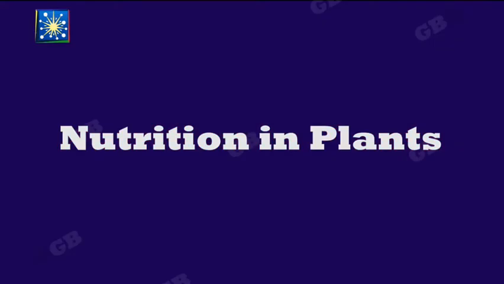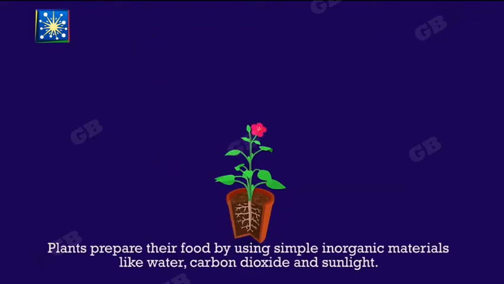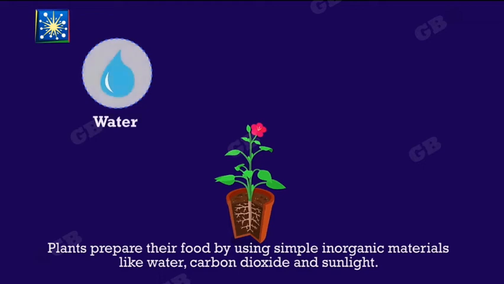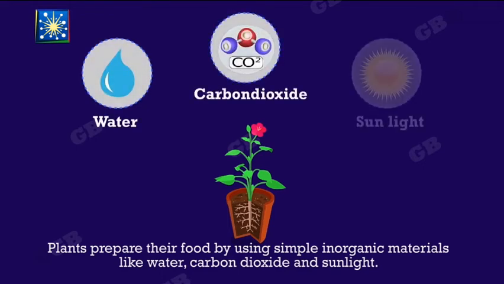In today's class, we will discuss our next topic, that is nutrition in plants. So as we know that plants are autotrophic, which means self-feeding, यानी कि वो अपना food खुद prepare करते हैं. So plants prepare their food by using simple inorganic materials like water, carbon dioxide and sunlight. And this process is known as photosynthesis. So let's discuss this process in detail.